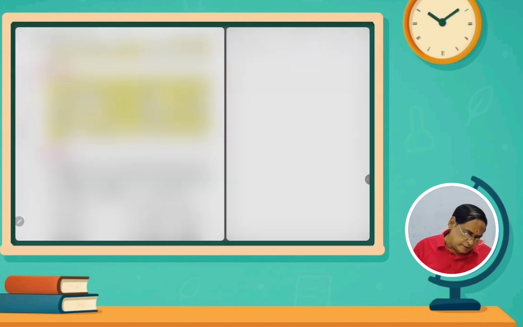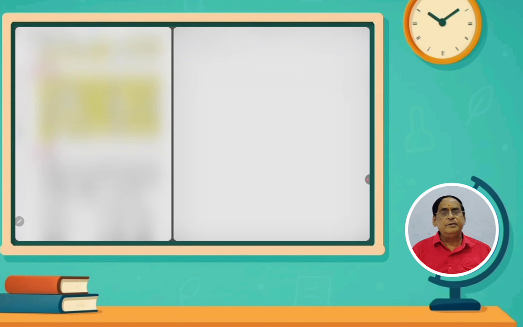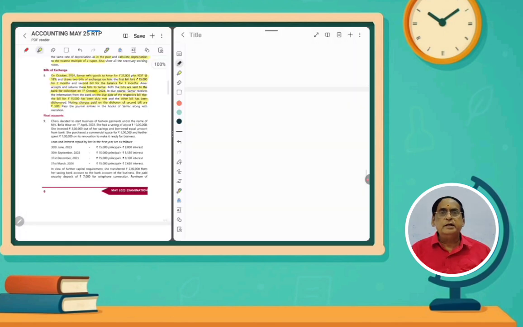Actually, bills receivable means it is a promissory note, a negotiable instrument. While we are making a credit sale, we first have to enter the sale entry. After that, for security purposes, we get some bill. So bills receivable account debit to the party. We have to receive the bills receivable. So here the journal entries in the books of Samar, we have to prepare some journal entries